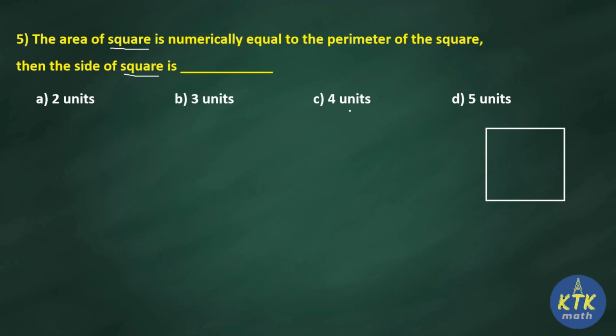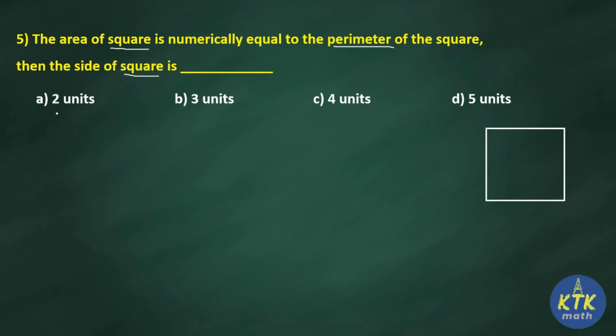So this sum we can do in 2 ways. One is based upon the options, and another is based upon the formulas. I'll teach you both here. So perimeter and area we are going to find for all the 4 options separately. That would be very easy for your understanding. So option A is 2 units, option B 3, 4 and 5.